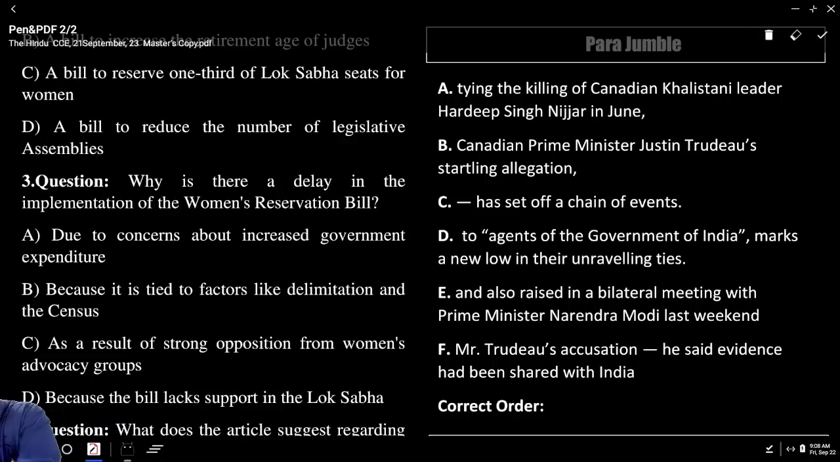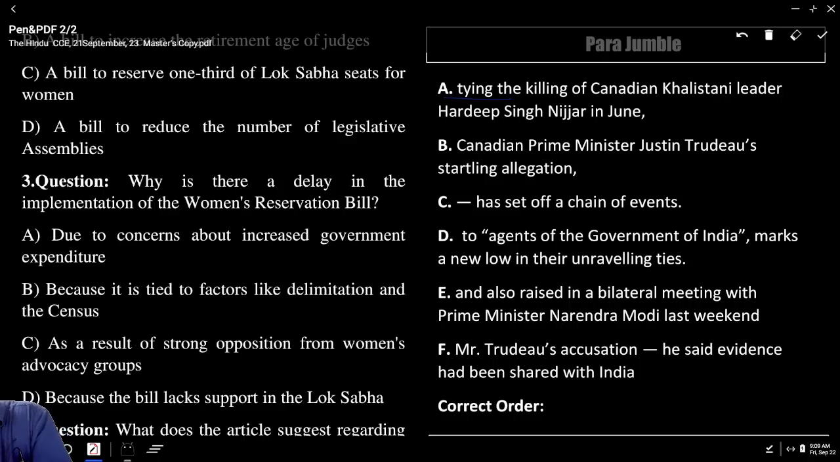Can A be the first one? No. Can B be the first one? Possibility is there. Hold B. Can C be the first one? There is no subject. Can D be the first one? No subject. Can E be the first one? It begins with a conjunction, cannot be the first one. And F, can it be the first one? Possibility is there. Now you have to decide between B and F. What is the first one?